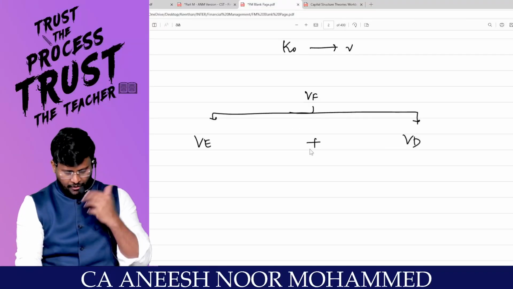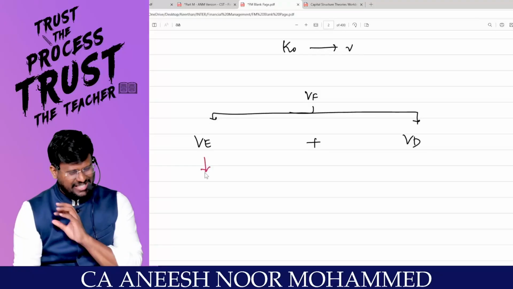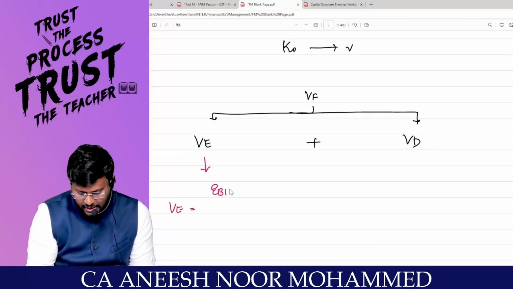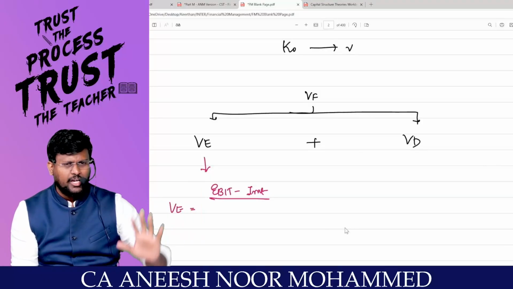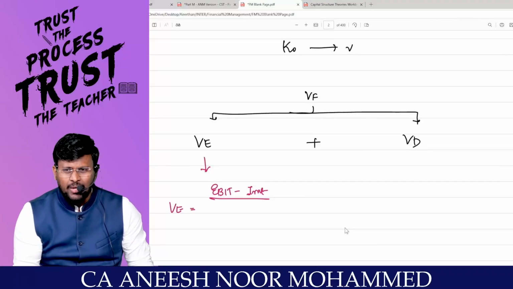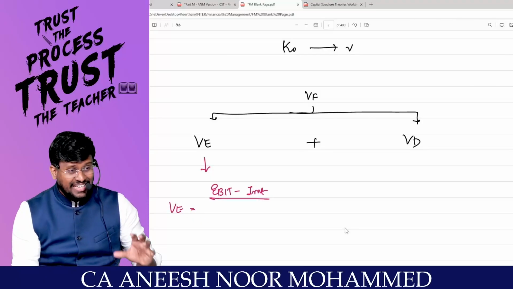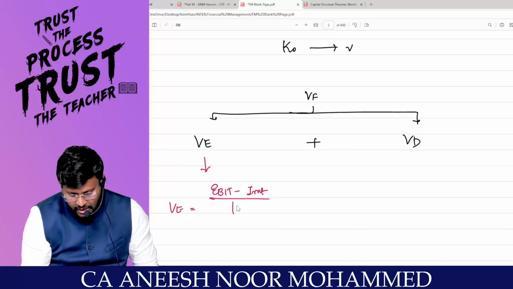Are you with me? Now everyone is asking: what is value of equity? Value of equity is equal to EBIT minus interest, because if a company earns EBIT, they have to pay interest to the debt holders. Balance only will be available to the equity shareholders. That is the return the equity shareholders will be getting, divided by KE.